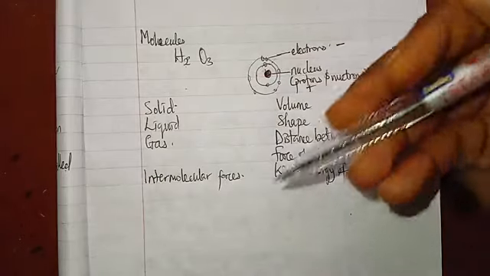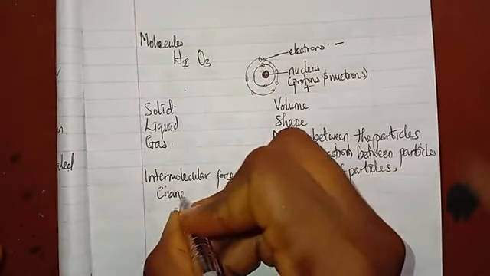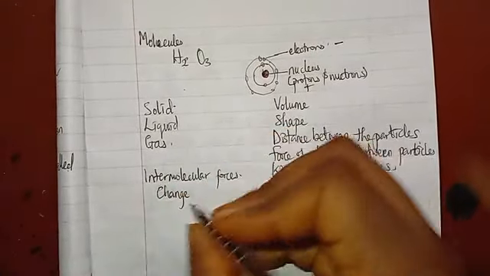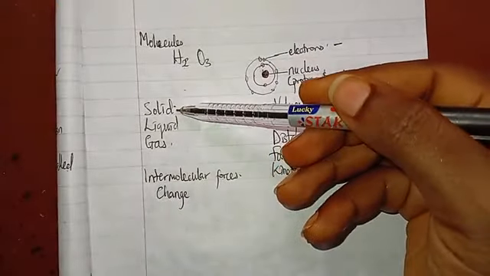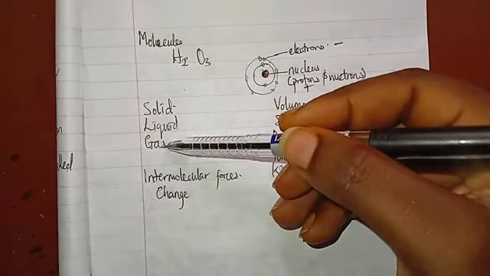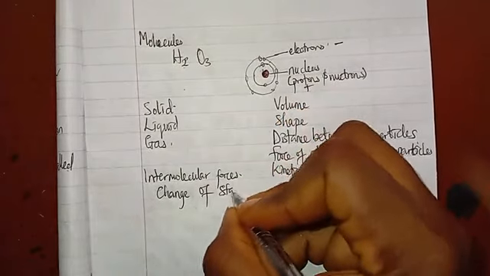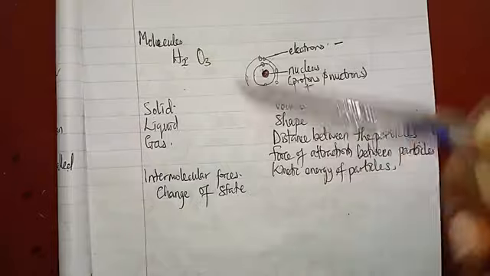Let's talk about change of state. Change of state of matter, because we know that when we have something like water, we can have solid water, that is ice, liquid water, the one we can drink, and then gaseous water as steam. So, change of state of matter.